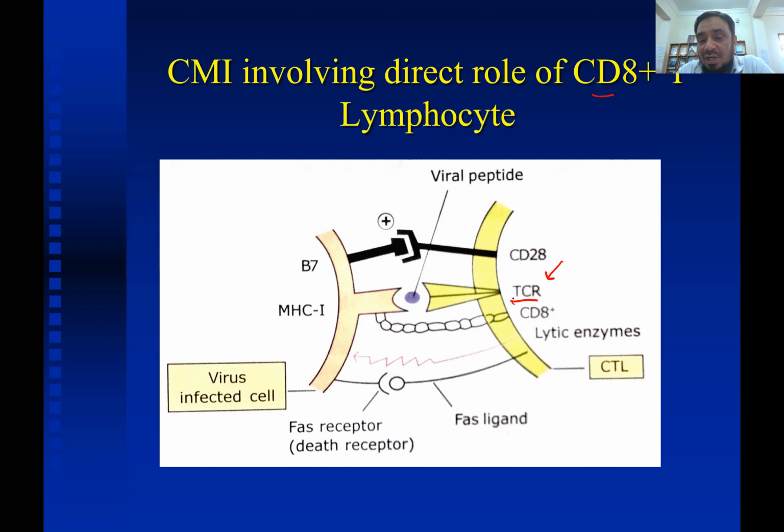But there will be no response if there is no attachment of this B7 to CD28. If there is no positive response from this B7 to CD28, again this impulse will die and there will be no activation of the T cell. So this is how the T cell is activated.